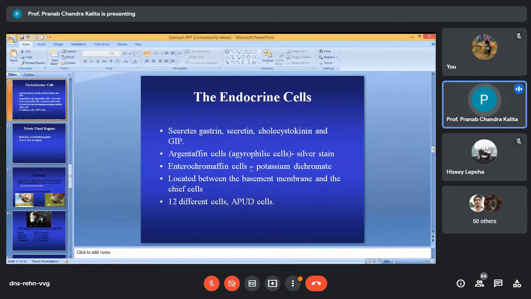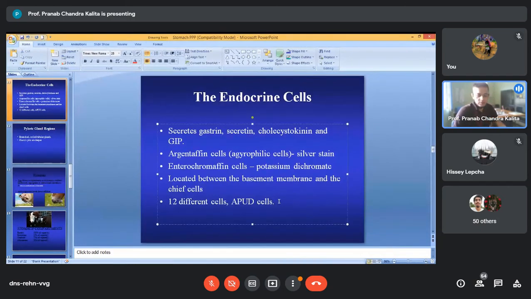Specific stains must be performed to see them. Till today, 12 different types of endocrine cells have been identified with the electron microscope. They are also called APUD cells, meaning amine precursor uptake and decarboxylation.